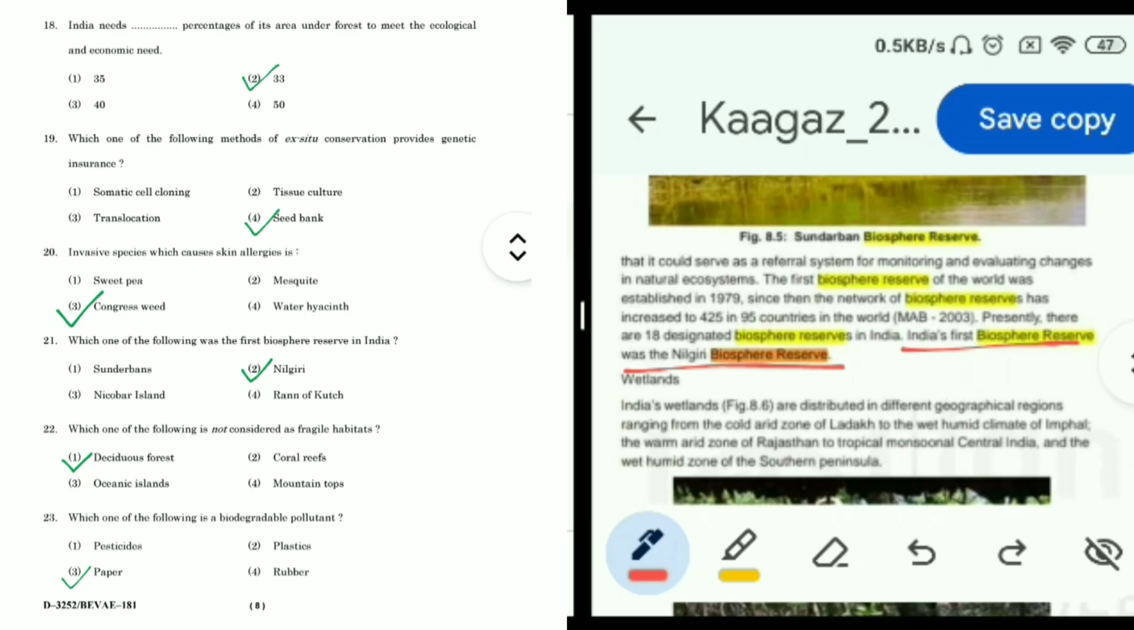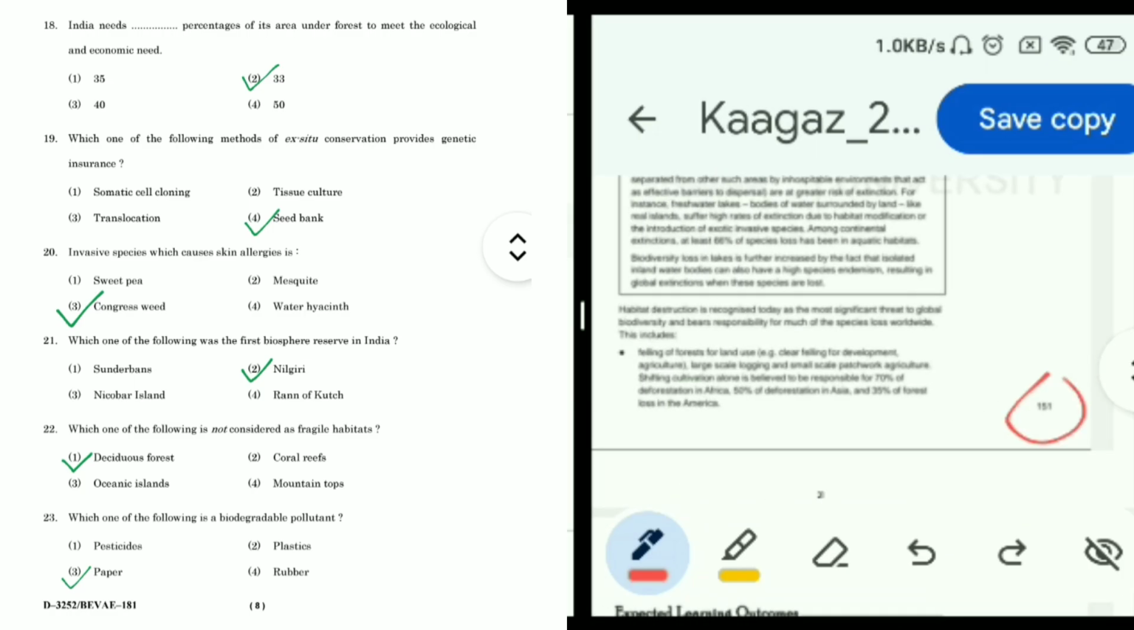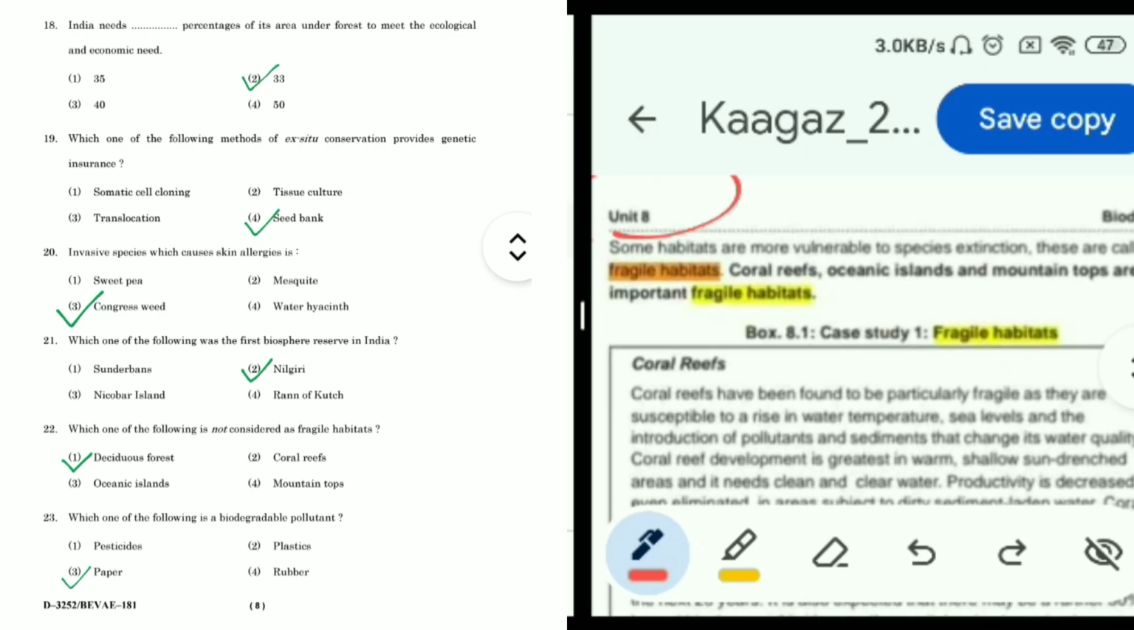Now question 22, which one of the following is not considered as fragile habitats? Options are deciduous forest, coral reefs, oceanic islands, mountain tops. So this answer we can find on the page number 151 of Unit 8. This line, fragile habitats: coral reefs, oceanic islands, mountain tops. Coral reefs is included, oceanic islands are included, mountain tops are also included. Only first option, the deciduous forest, is not included, so answer is deciduous forest.